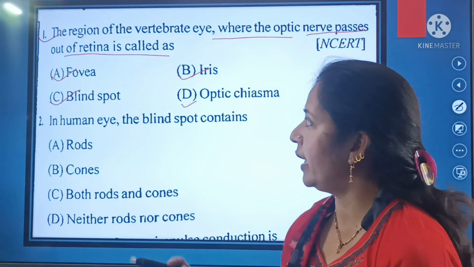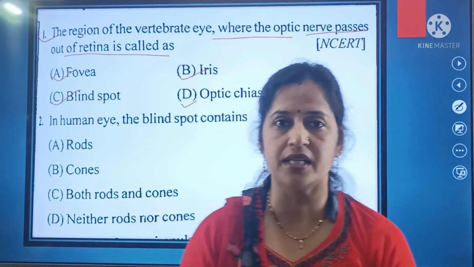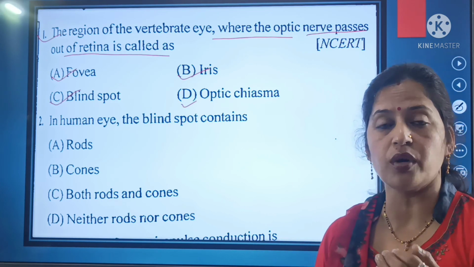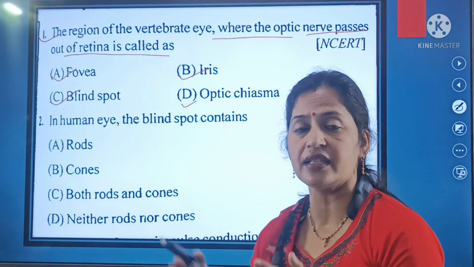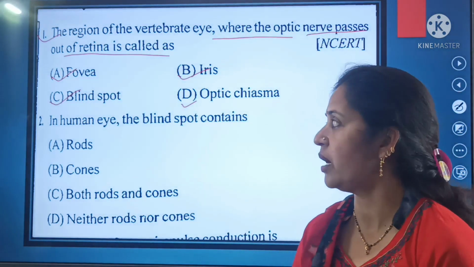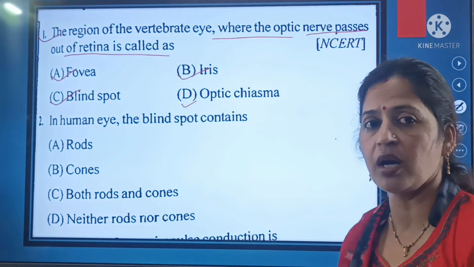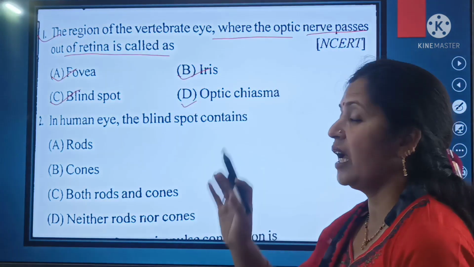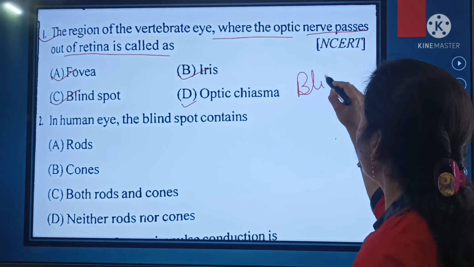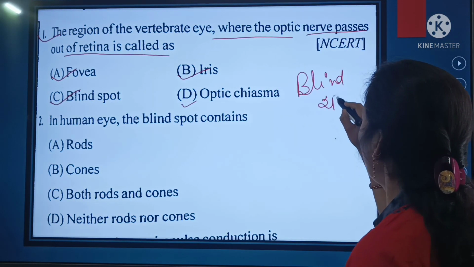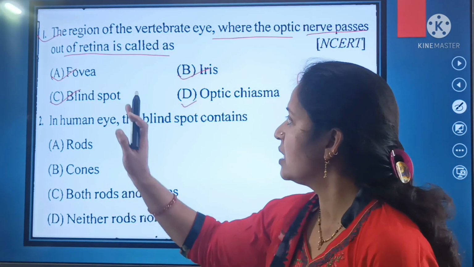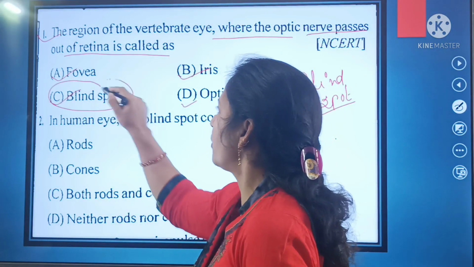तो बेटे आपको यहाँ पर ये बताना है कि एक ऐसा रीजन वर्टिब्रेट्स का where the optic nerve passes out of retina, जहां पर आपके optic nerves जो हैं that directly pass out of the retina, and that is called either fovea, iris, blind spot or optic chiasma. तो बेटे जो region हमारा vertebrate eye का है जहां पर हमारे optic nerves retina से बाहर निकलते हैं, is called the blind spot. उस point को क्या कहा जाता है बेटे? Blind spot. Not fovea, not iris, and not optic chiasma, but that region is known as blind spot. So here blind spot is the right answer.